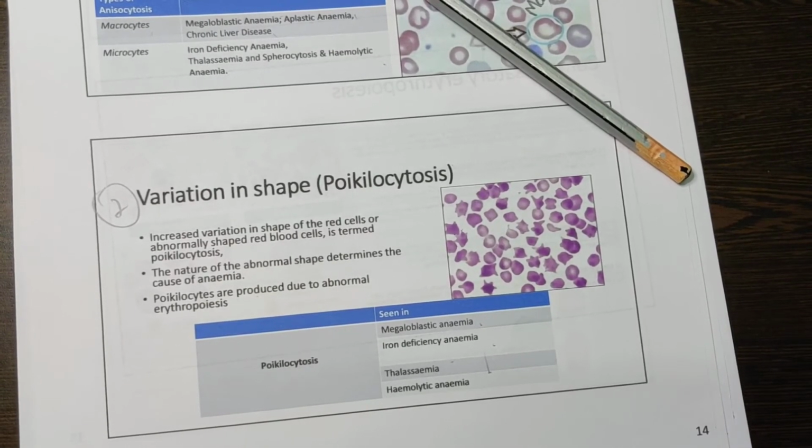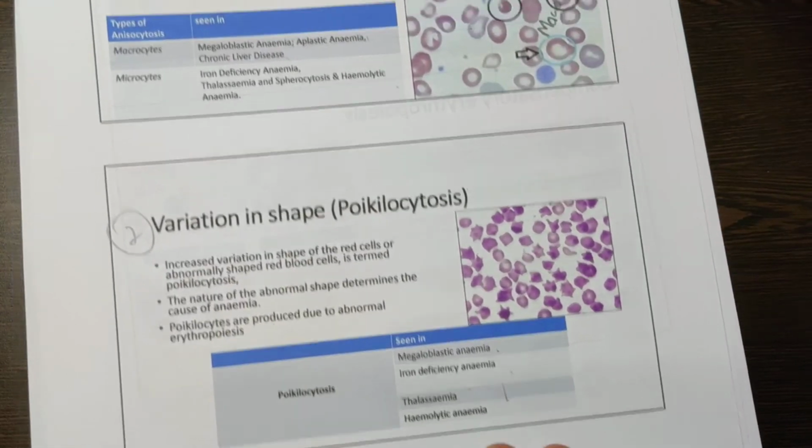For example, Maruti is making an Alto. In the manufacturing firm, what happened? They forgot to put the steering wheel. All the models coming after that will also be without the steering wheel. Similarly, in the bone marrow, if the shape of the RBC is not correct, all the cells coming after that will also not have proper shape. That is known as poikilocytosis.